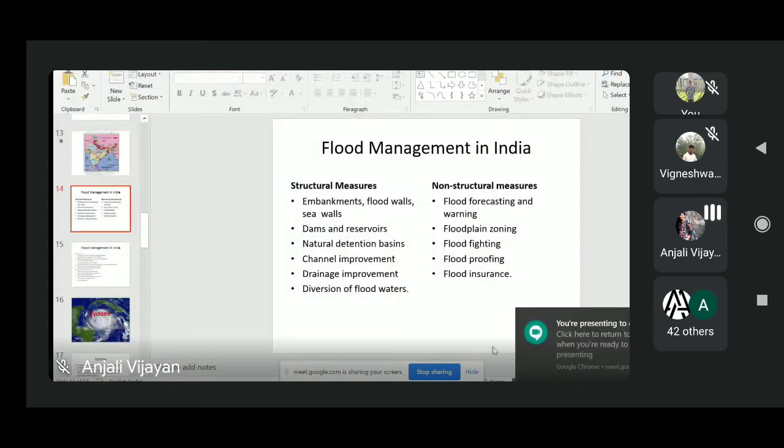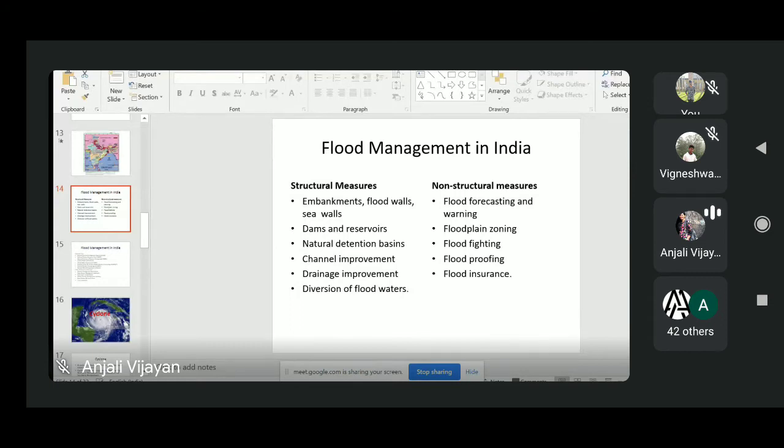In flood forecasting, there are mainly four activities. First, they observe and collect the hydrological and hydrometeorological data. Then they transmit this data to forecasting centers, and in forecasting centers they analyze the data and formulate a forecast. This forecast they issue as a warning, related to flooding. So this is how our Indian flood forecasting system works.